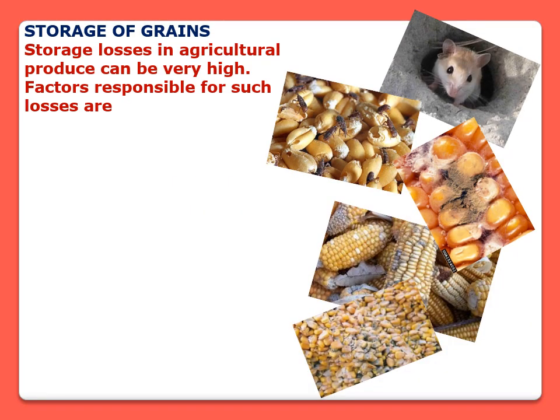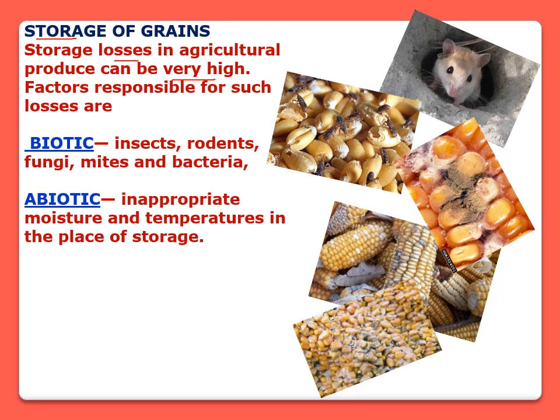Now we come to the next very important topic, and that is storage of grains. Proper storage of grain is also required for future use of the grain. Storage losses in agriculture produce can be very high. Factors responsible for such losses are, there are two types of factors that can affect the storage of grain, and that is biotic and abiotic.